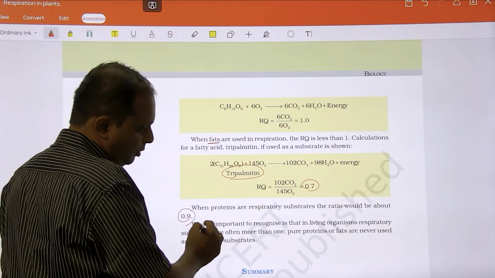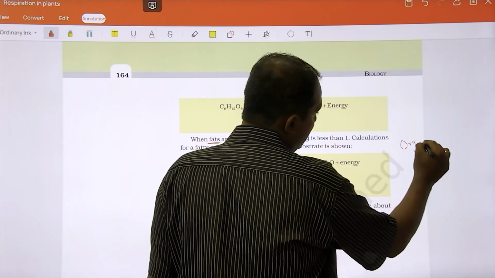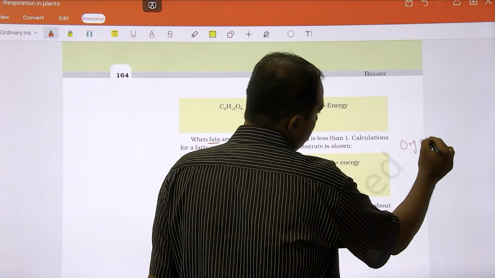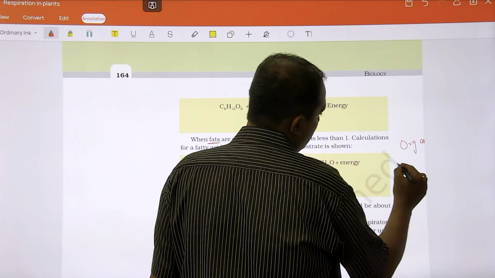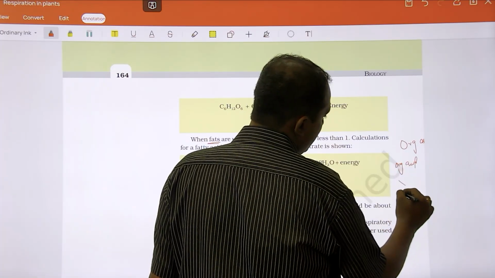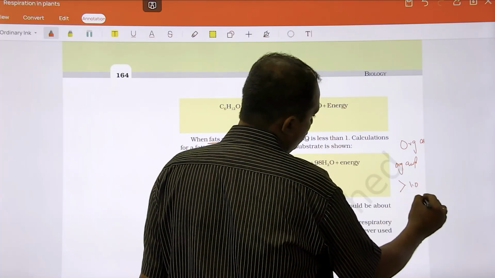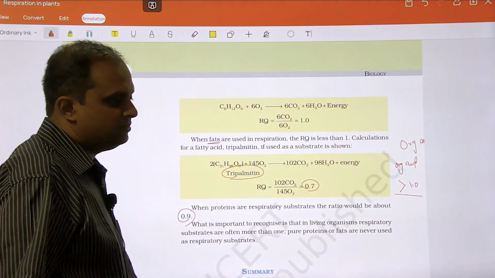And you also have one more thing which is not given here. If the respiratory substrate is an organic acid, it is going to be greater than 1.0, like 1.3, 1.4.